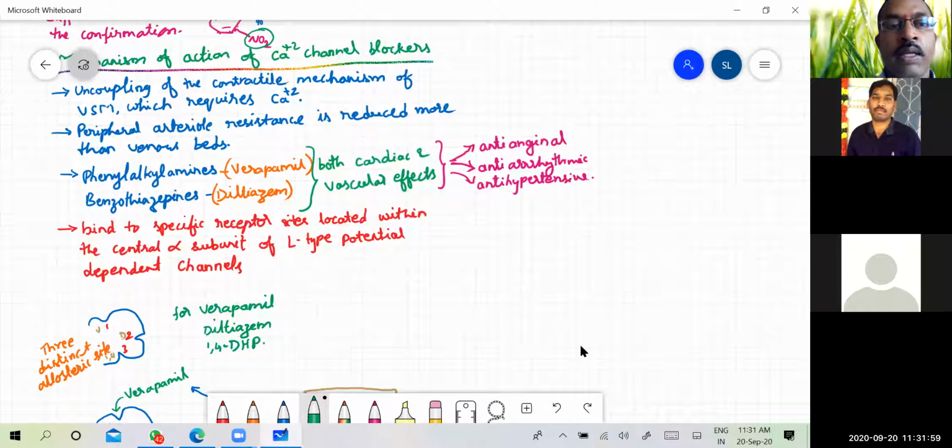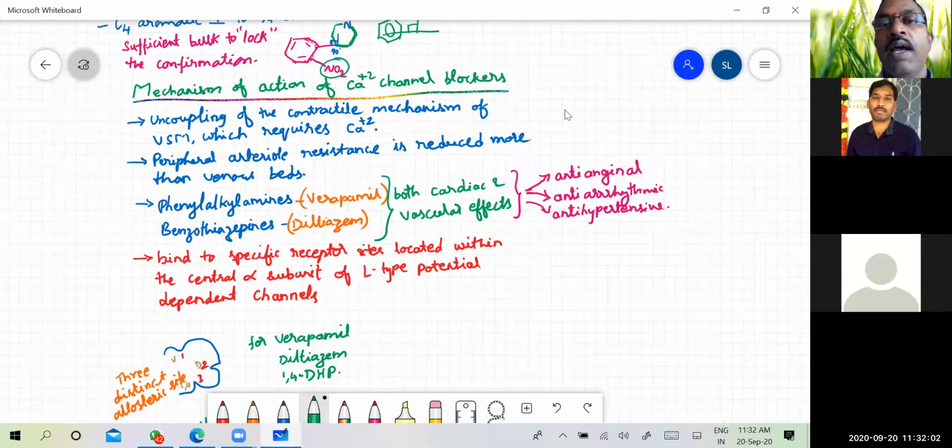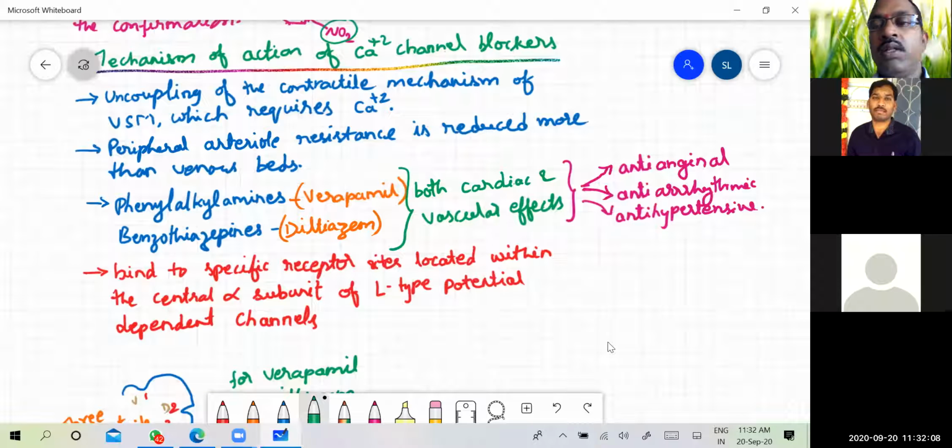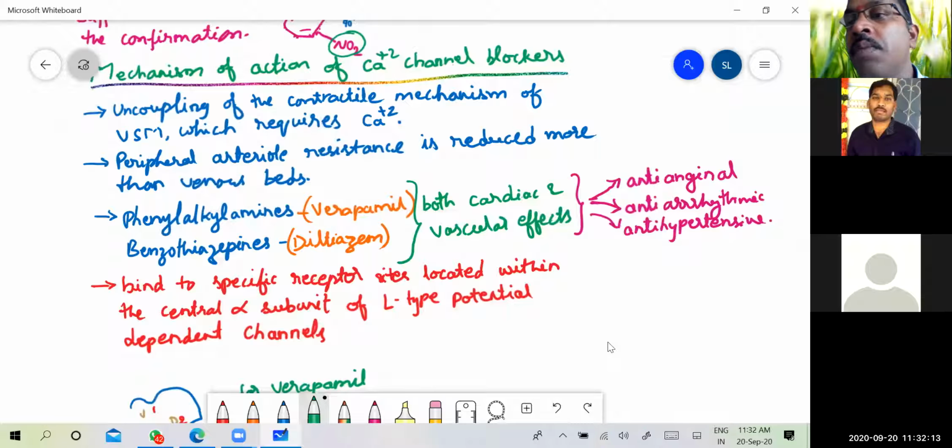Then coming to the mechanism of action of calcium channel blockers. The main activity by which these drugs act as antihypertensive agents is that they uncouple the contractile mechanism of vascular smooth muscles, that is blood vessels, which requires calcium. They will not allow the calcium required for the actin and myosin fibers, which would lead to contraction of the muscle and reduce the diameter of the blood vessel.